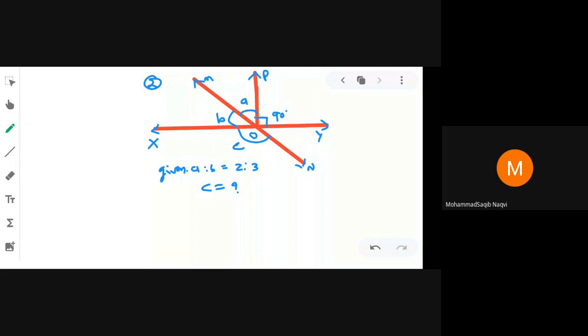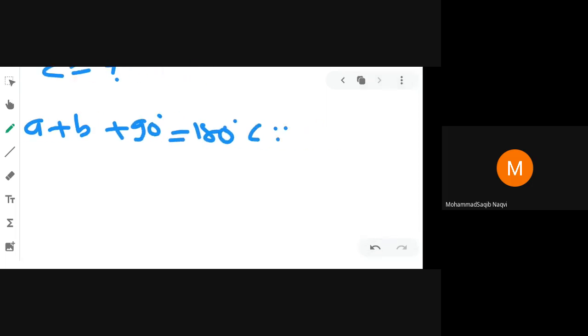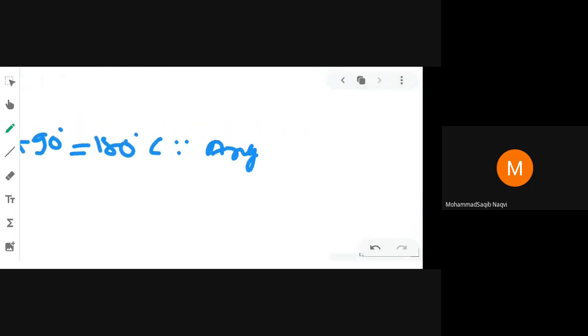We have to find the angle C. Now if we consider line XY, on line XY there are three angles: 90 degrees, A and B. So from angles on a line, a linear pair, we can write angle A plus B plus 90 degrees is equal to 180 degrees because of angles on line XY. Yes or no?